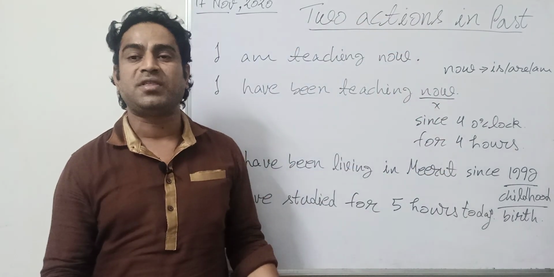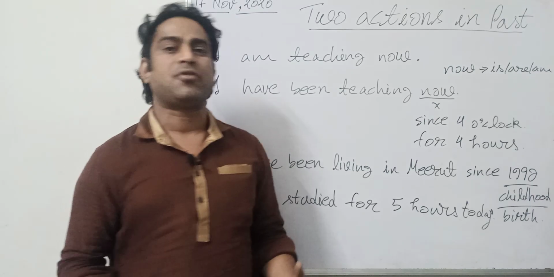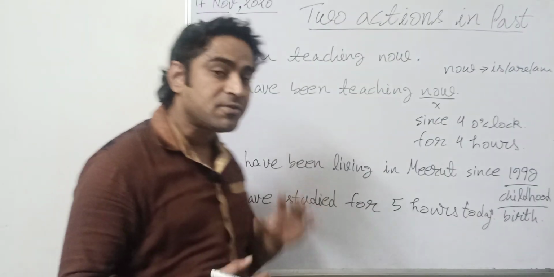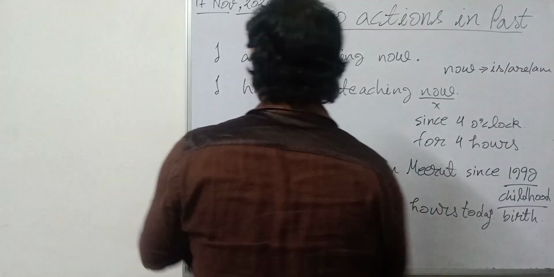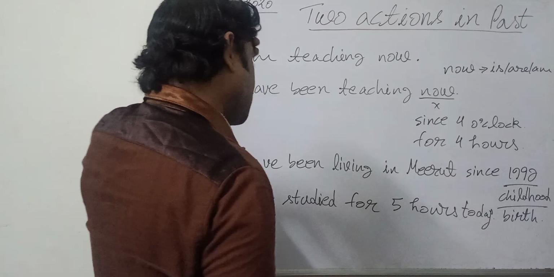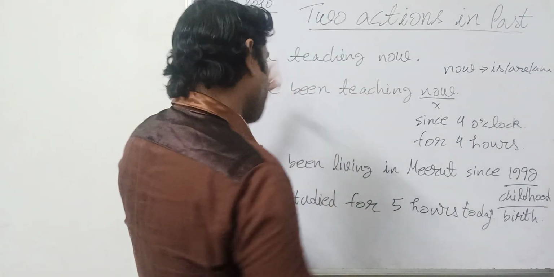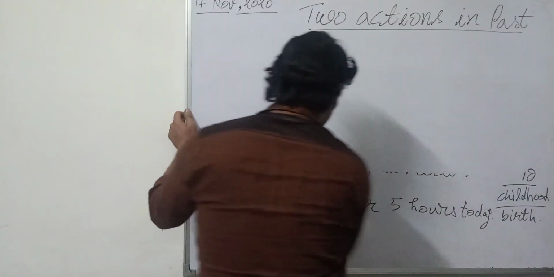So as a whole, you are giving complete information, so that will be written in this way: I have studied for 5 hours today. Right? So this is the difference between expressed time and pointed time.